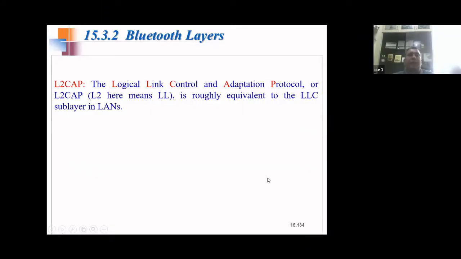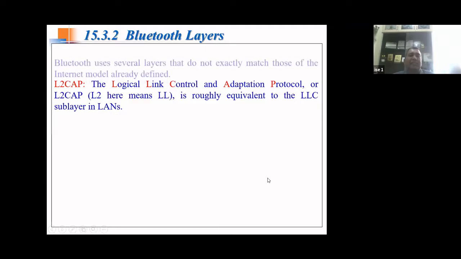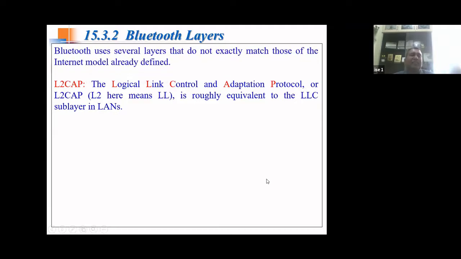Right. Now we shall see the layers. Bluetooth has several layers, right? Which actually do not match with that of the internet model, which we have defined already. So it has several layers, but we will discuss a few of them.